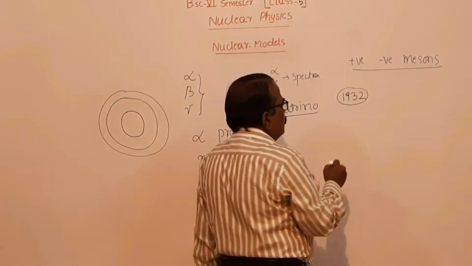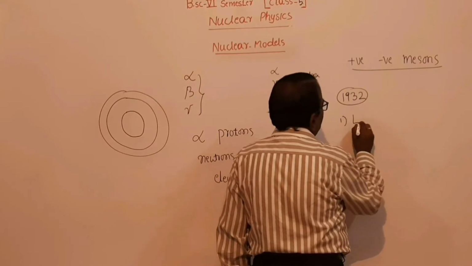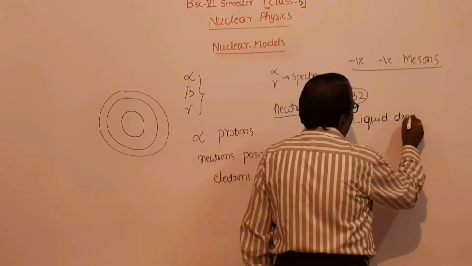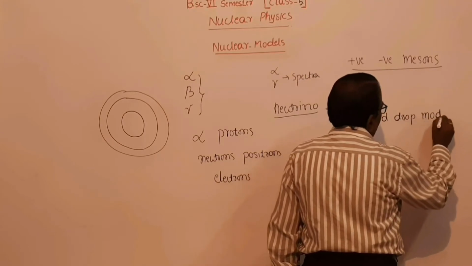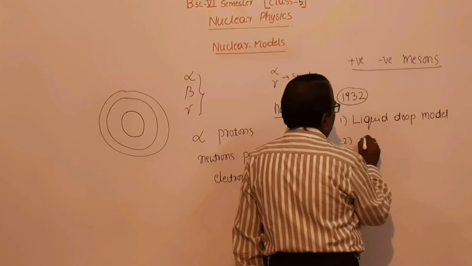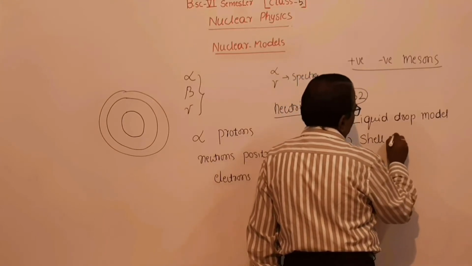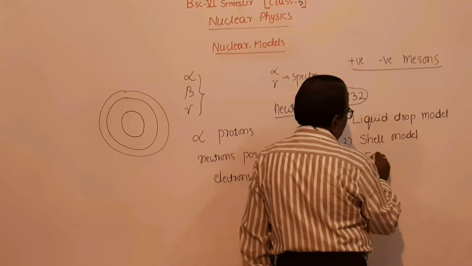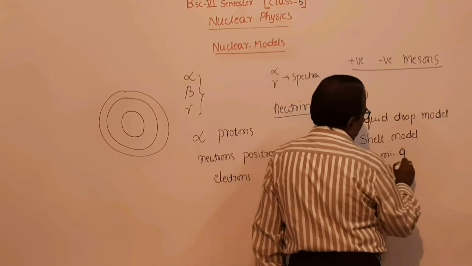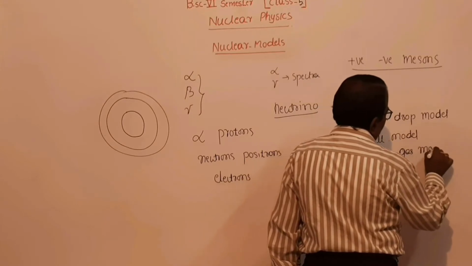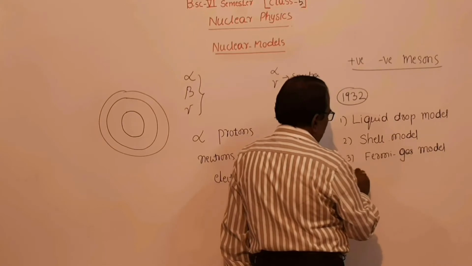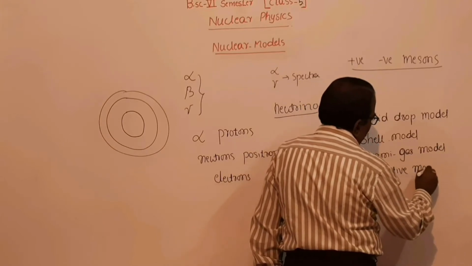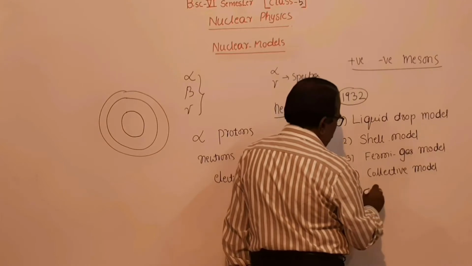The proposed models are: one is the liquid drop model, the second one is the shell model, the third one is the Fermi gas model, the fourth one is the collective model, and the fifth one is the optical model.